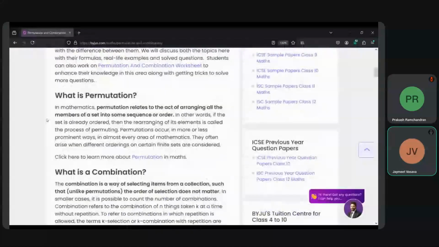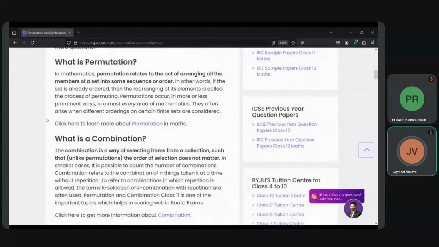They differ in the core way of ordering and not being ordered. Permutation relates to the act of arranging all the members of a set into some sequence or order. So order matters in permutation, whereas combination is a way of selecting items from a collection such that the order of the selection does not matter. So in permutation, order matters. In combination, order does not matter.